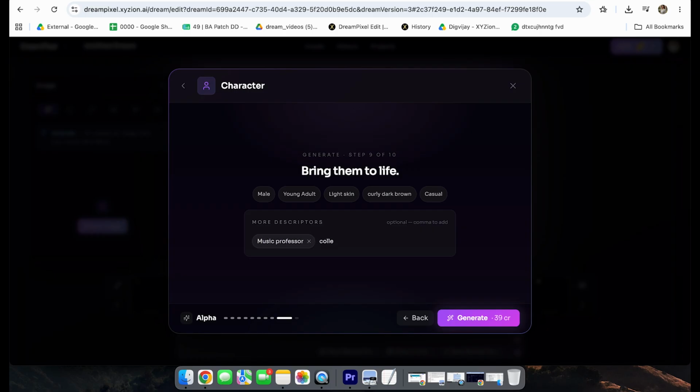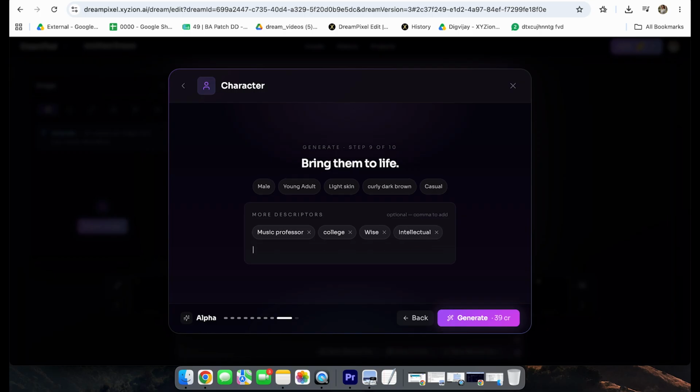College. Wise. Okay. You can add any number of attributes to that person, right? So it will help the AI understand your vision better and generate your character.